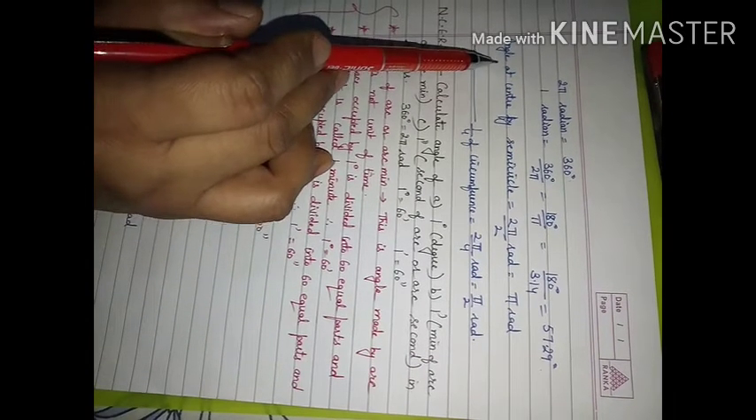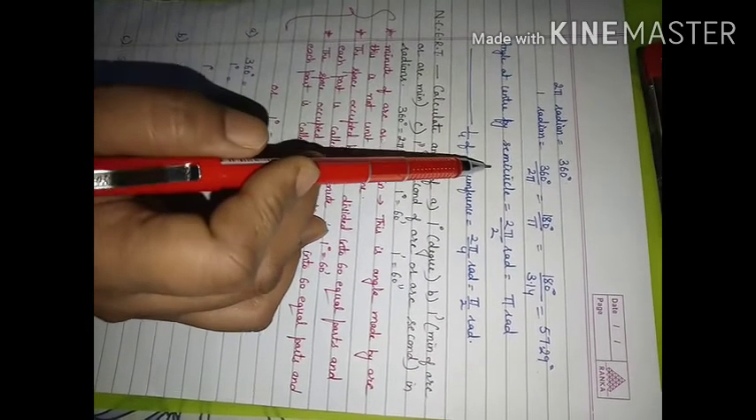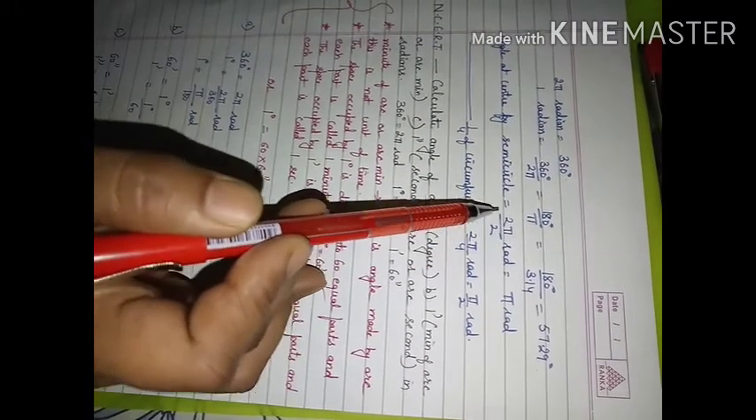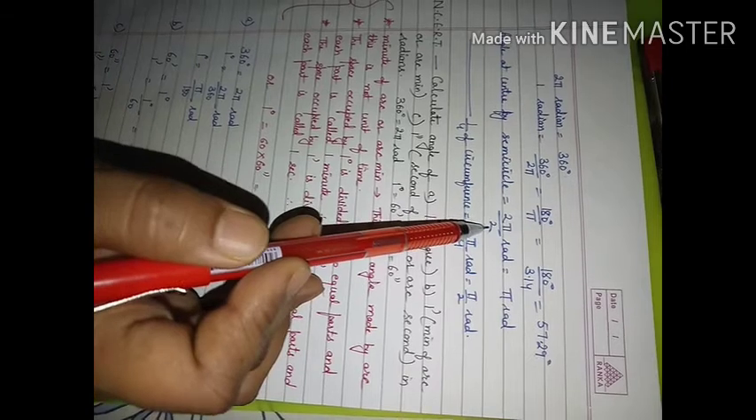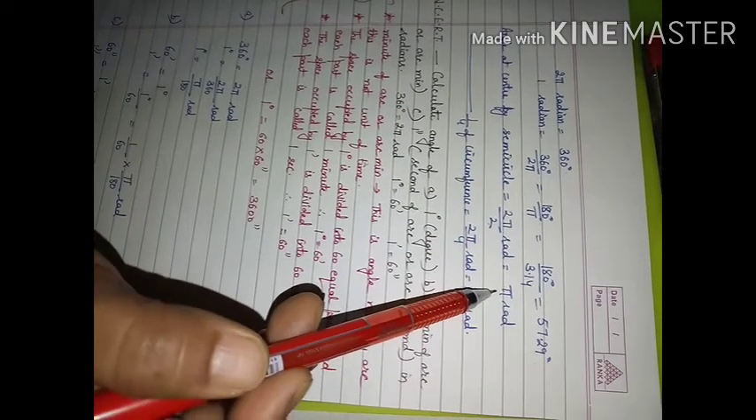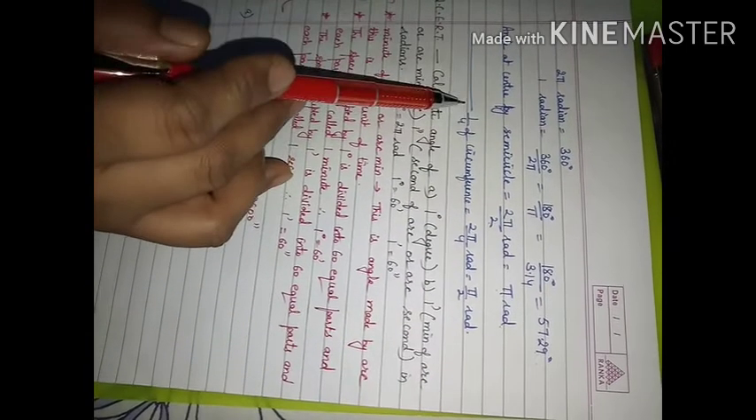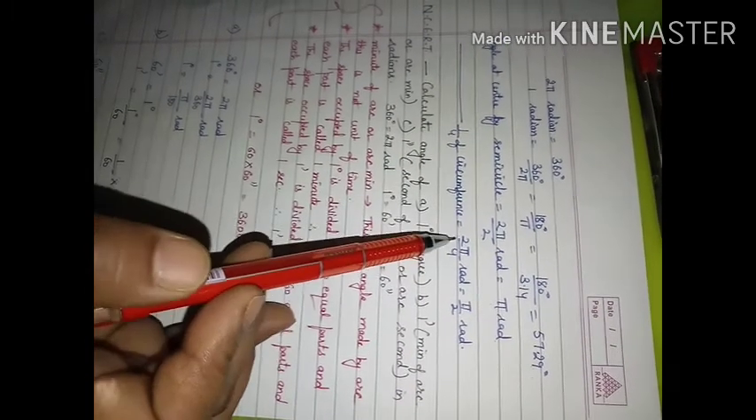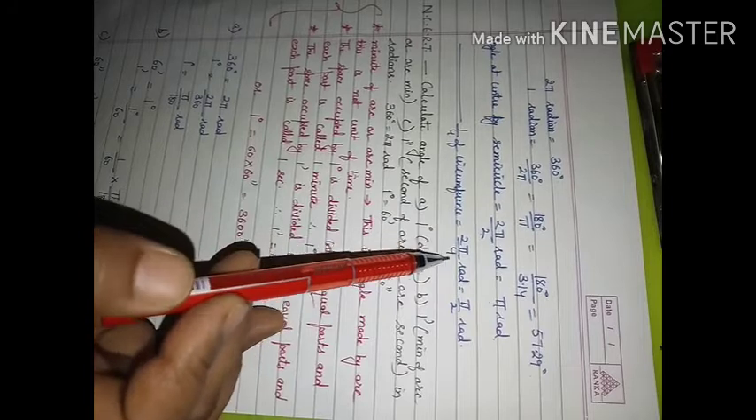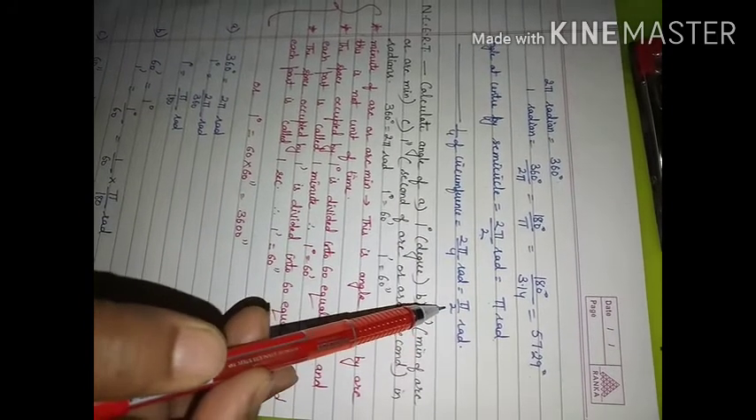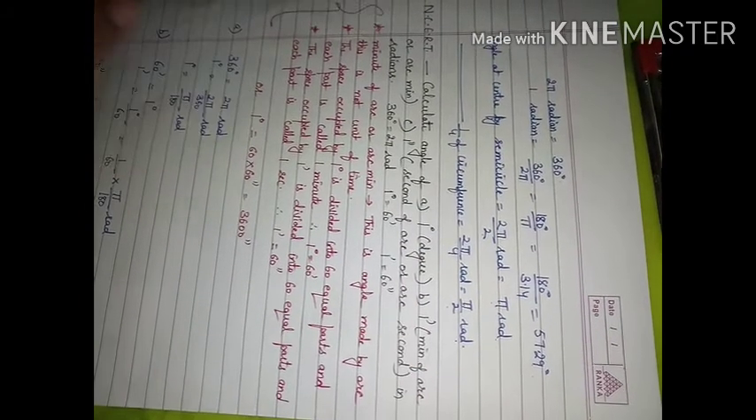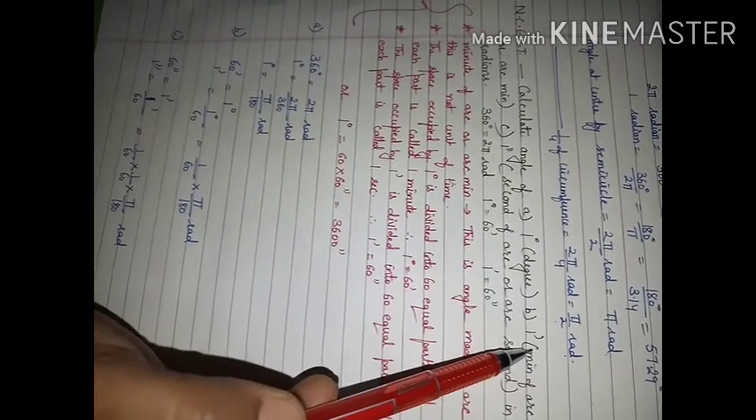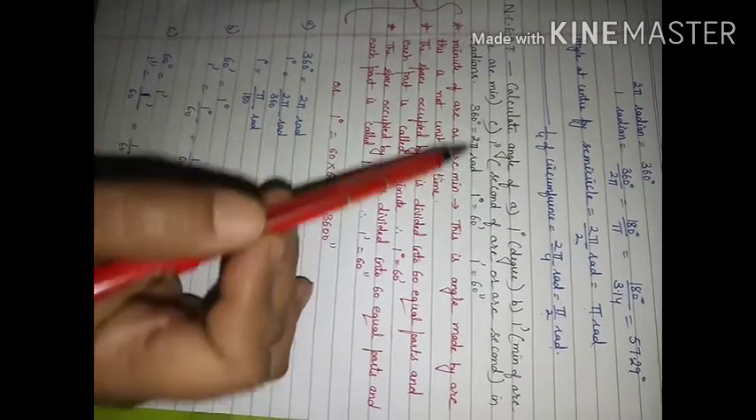If we consider what is the angle made by a semicircle at the center, then the angle made by a full circle was 2 pi. For a semicircle, we will divide it by 2. What is the angle made? The angle made is coming out to be pi radian. What is the angle made by 1/4 of circumference? 1/4 of circumference means you will divide the angle made by the full circle by 4. So what is the angle coming? Pi upon 2 radian.